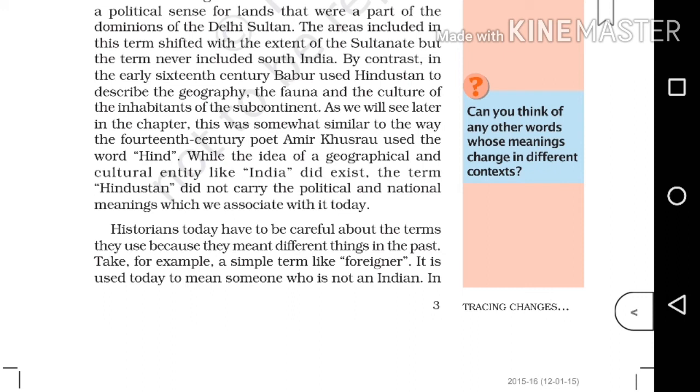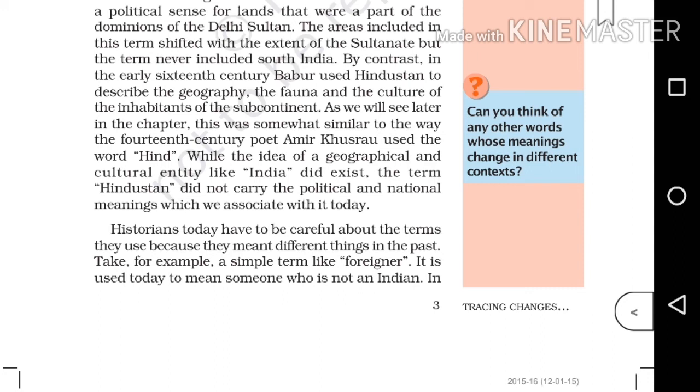So a question can be asked from this portion. The question is, in what ways has the meaning of the term Hindustan changed over the centuries? Got it? Now the answer: we have to write 3 points.